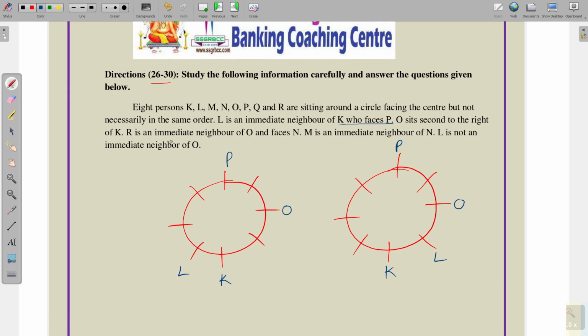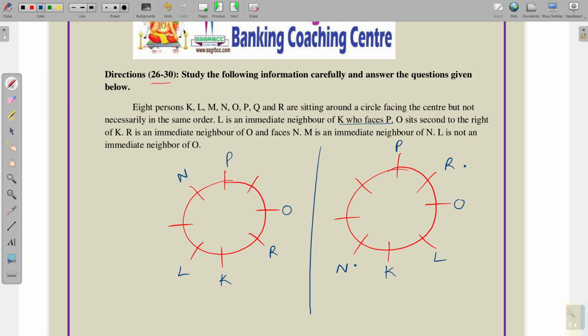Next, R is an immediate neighbor of O and faces N. Suppose if I place R here, R faces L. Okay, this is not correct. That is why I am placing R here. If I place R here, who does R face? N. So R is an immediate neighbor of O and R faces N. So, from possibility 2 we got N here.